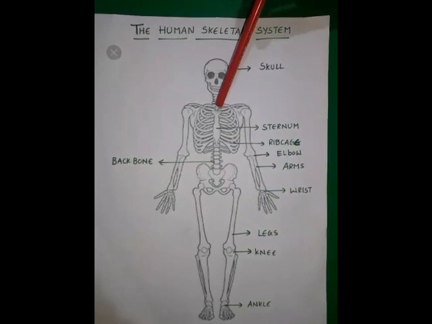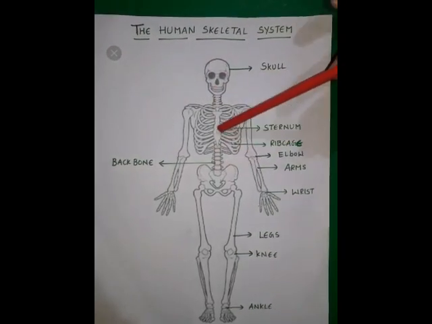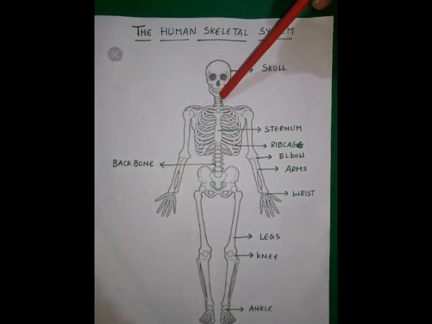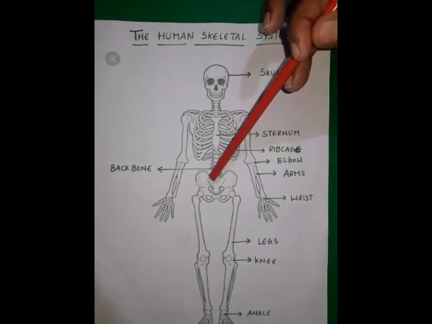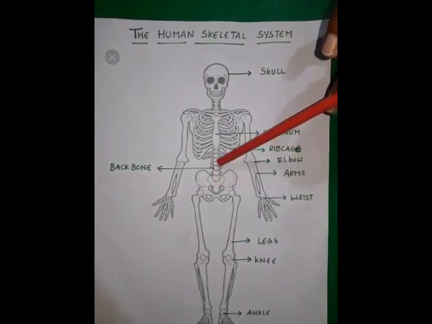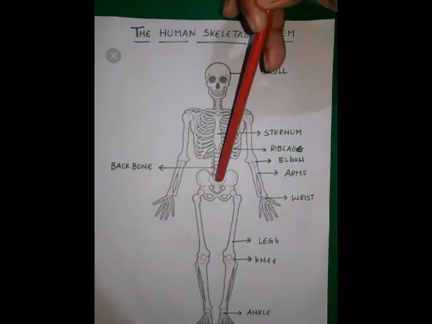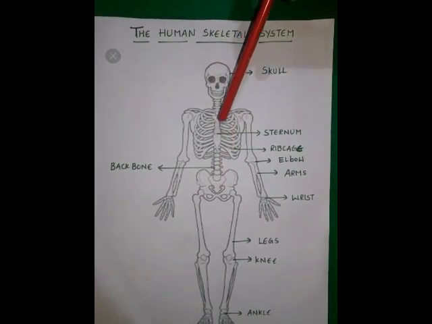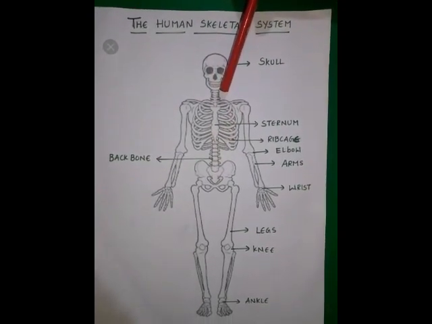The next part we are going to is the backbone. If you observe, you see the backbone starts at the back of the skeleton from the neck region. It connects the skull at the top, and at the bottom it reaches the hips region. So this is called the backbone. Do you know the scientific name of the backbone is vertebral column?